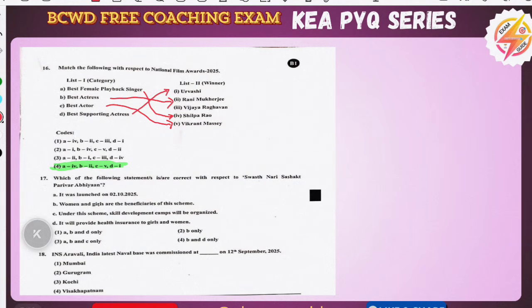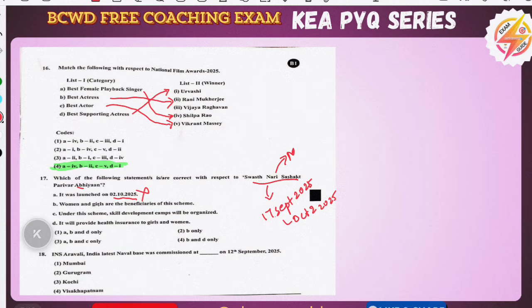Coming to the 17th question, which of the following statements is correct with respect to Swasth Nari Sashakt Parivar Abhiyan? See, this is a very logical thing you should know. When they give an exact date, there might be a chance of a lot of manipulation. They can give a launch date by changing the month, or they can give the closing date as the launch date. So please be cautious. If you don't know that, there will be a 90% chance that it will be wrong. According to this, Swasth Nari Sashakt Parivar Abhiyan was started on 17th September 2025, and the closing date was October 2, 2025, and here they say it has been launched, so this is a wrong statement.